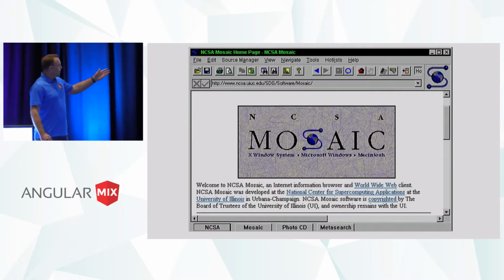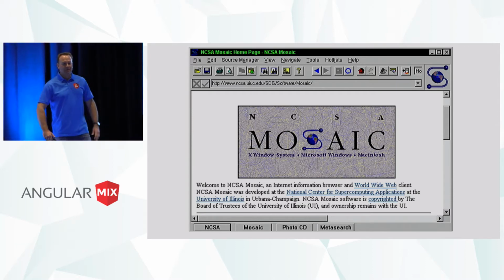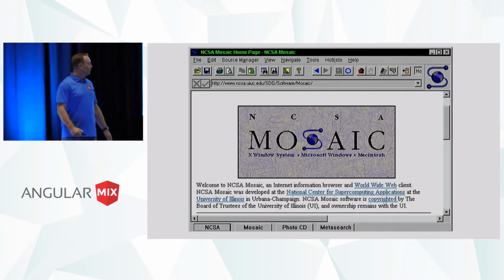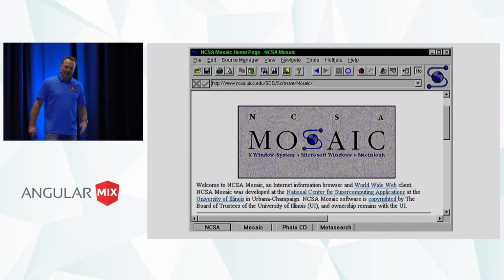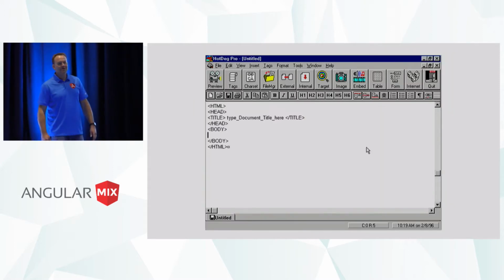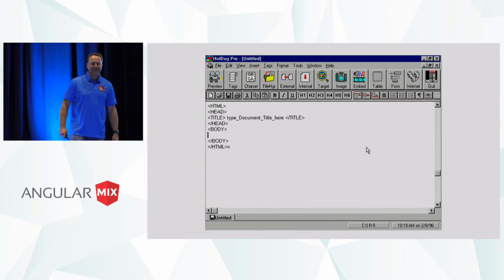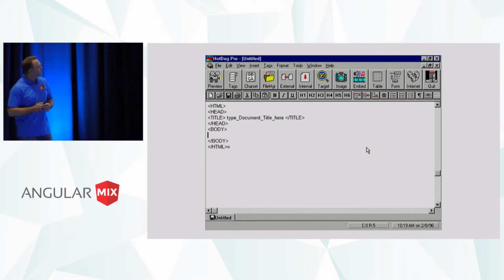Then, of course, the web came out a little bit later. If anyone was around back in these days, you might remember Mosaic. This was the good old days. We didn't even have JavaScript back then. And when it came to coding, we had these phenomenal editors like Hot Dog Pro. Anyone remember that one? Or Homesite was another favorite a little bit later in the 90s I had.